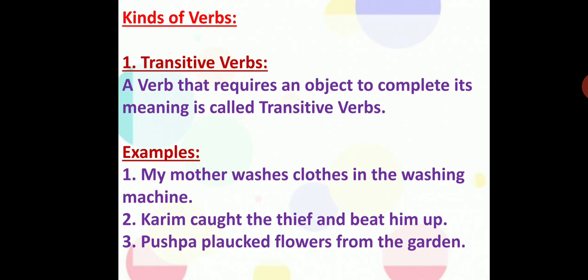The verb plucked is a verb having an object of flowers. What did Pushpa pluck? Pushpa plucked flowers. So all such verbs which have an object are known as transitive verbs.